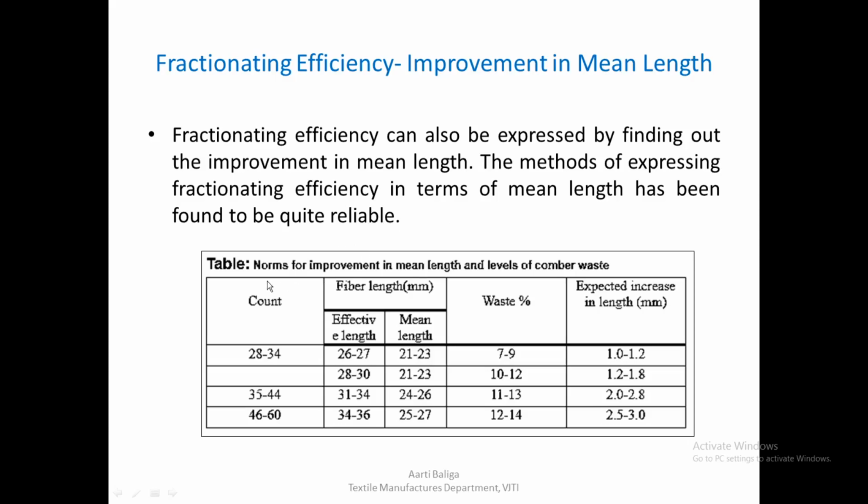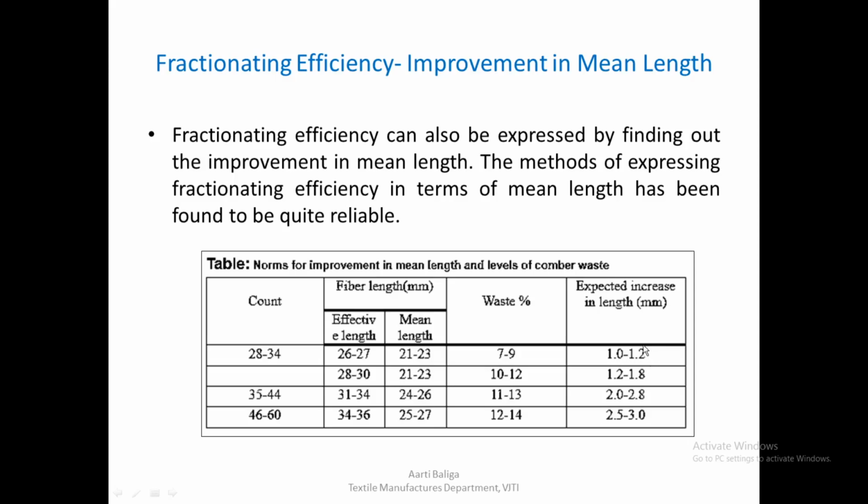There are some norms, and this is a table which tells us how our own comber would compare against the norms. So if we are producing a certain count, say 28 to 30s, with an effective length of 26 to 27 mm fiber, with a mean length of 21 to 23, and a waste percentage of 7 to 9, the expected increase in length is 1 to 1.2 mm.